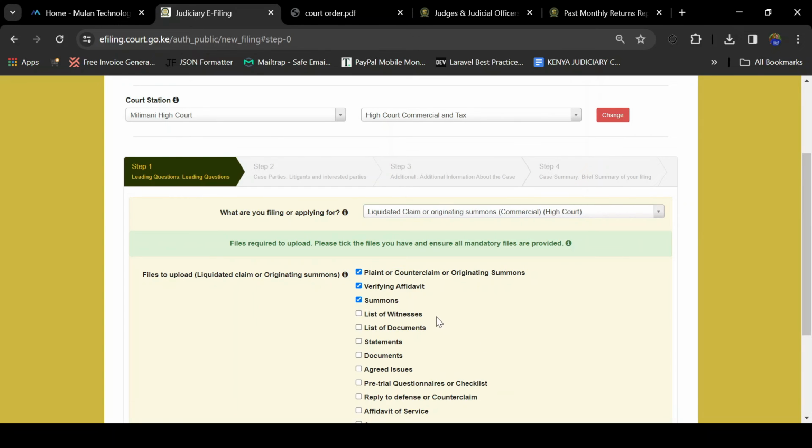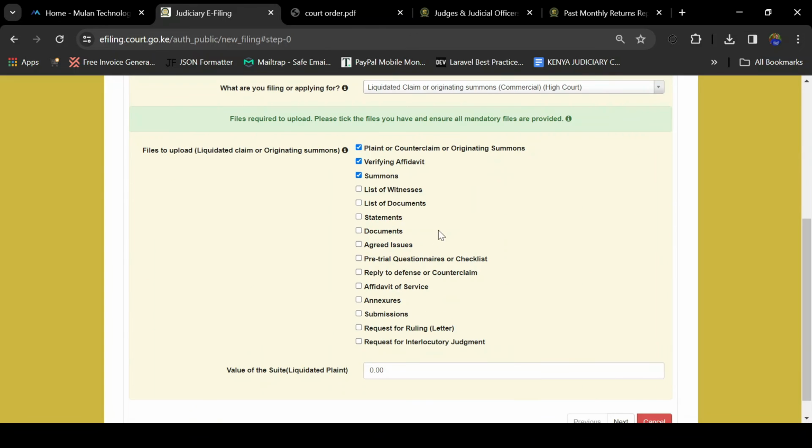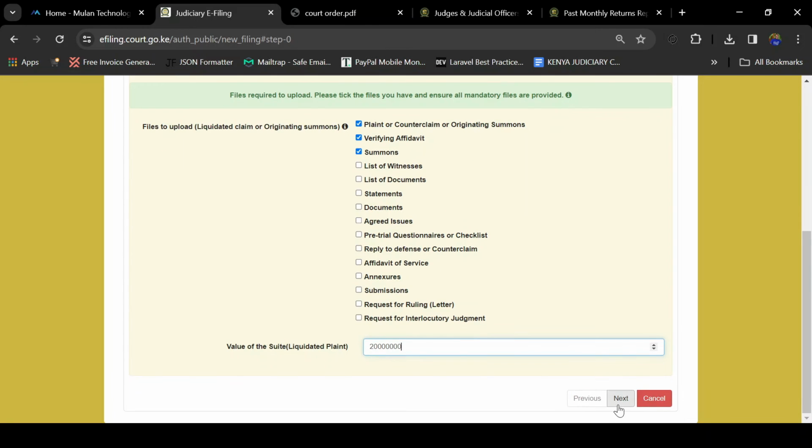Once you have selected like that, on this page you will be told these are the files that are required to upload. Please tick the files that you have and ensure all mandatory files are provided. In this case, the plaint or counterclaim or originating summons, the verifying affidavit, and summons are required. So here you enter the value of the suit. Once you have done that, you click on next.